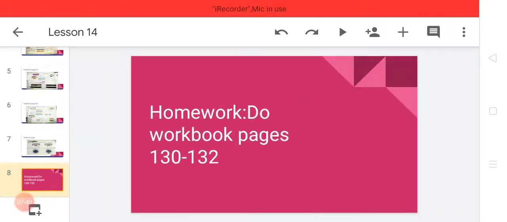Okay, today's homework is 1:30, 1:31 and 1:32, and all the work is related to your textbook work. You can take help from the textbook work, some solved examples and unsolved questions, and then do your homework.